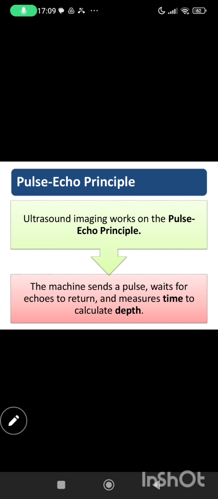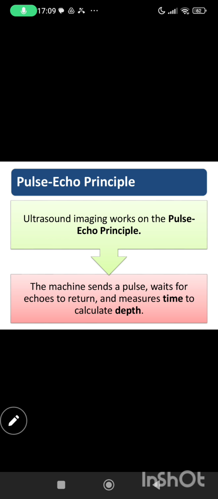So, what happens when we press the scan button? The transducer sends out a short pulse of sound into the body. The pulse travels through tissues, and when it hits an interface, a boundary, part of it bounces back as an echo, and some of the sound travels deeper. Then it also hits different interfaces and returns to us as echo. The machine measures how long it took for that echo to return.